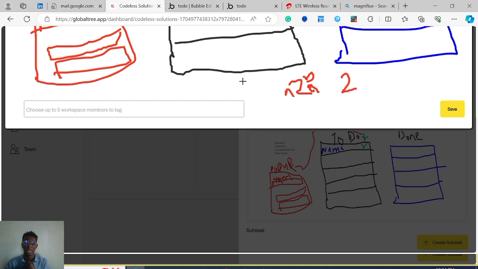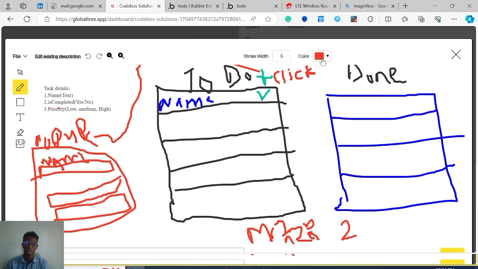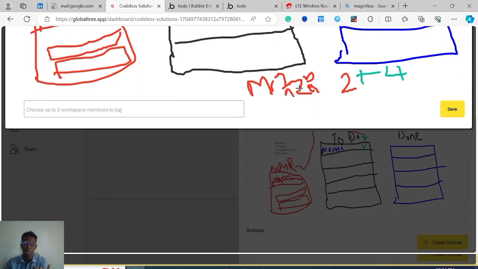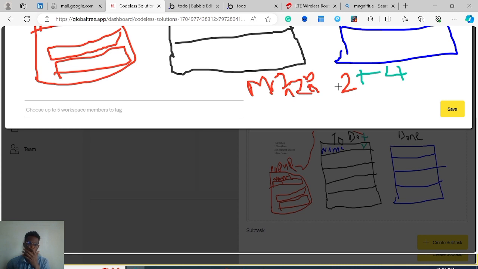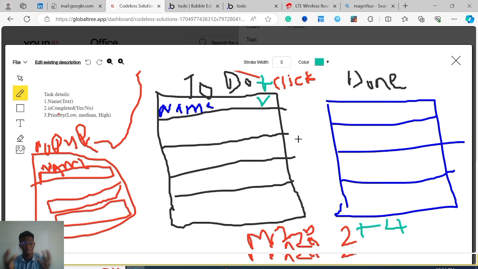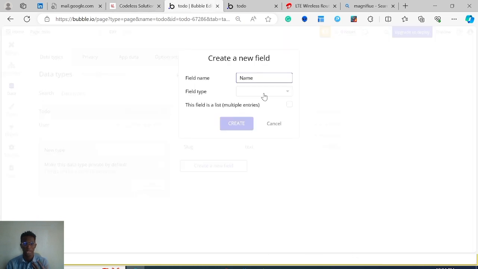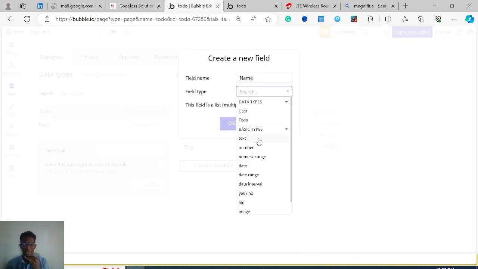It can even be part of my name, let me see, my name is Mr. 2, for example. So this is not 2 as this other 2. This other 2, let me use another color for it, can be added to, say, 2 plus 4. It's not the same thing as Mr. 2, because this 2 could mean anything in my Mr. 2. But here we know that it is the value 2. So these are some of the distinctions you have to familiarize yourself with when you're learning programming and development in general. There are going to be quite a number of data types you'll be working with, but the most important ones are text and numbers.